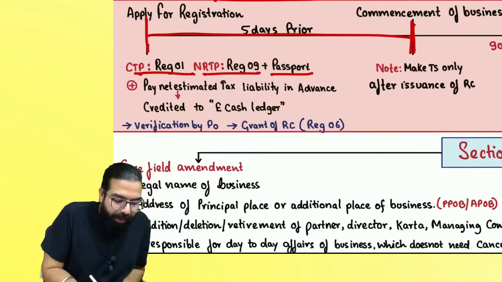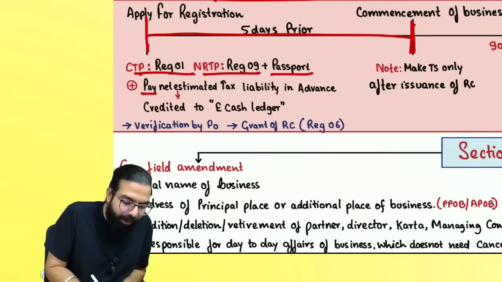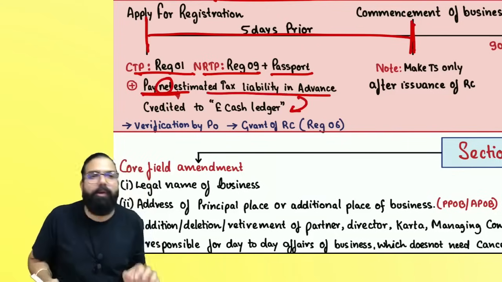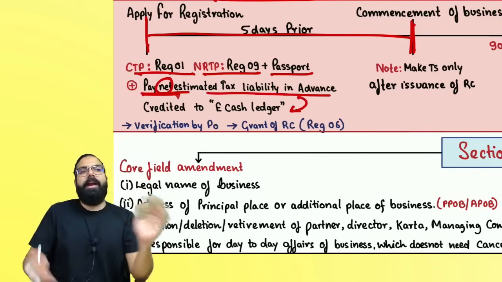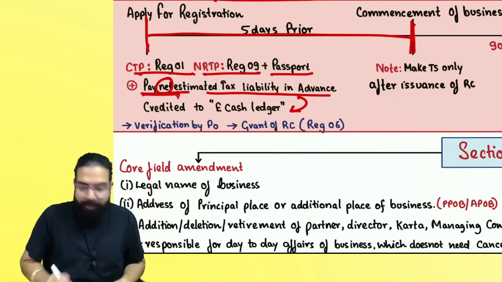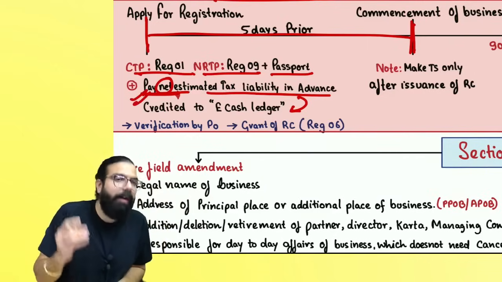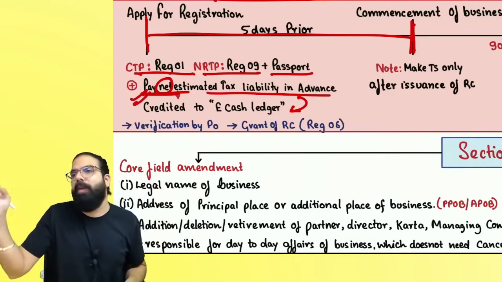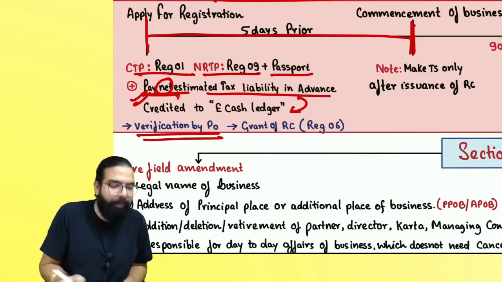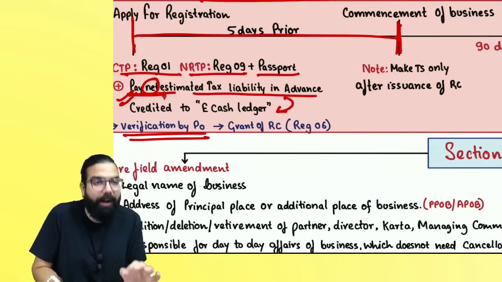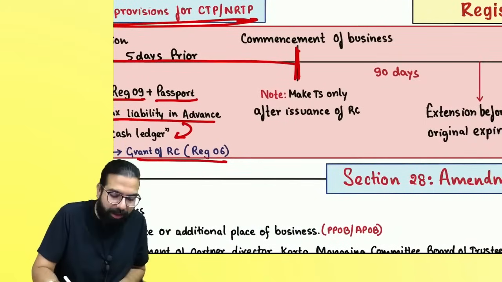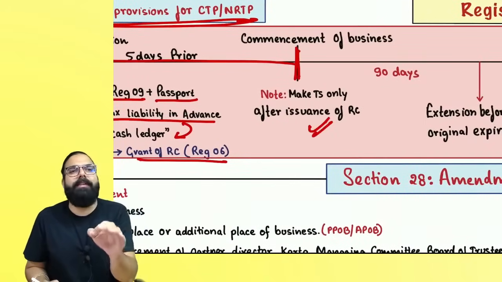And when they are applying for registration, they should always pay what? Net estimated tax liability in advance, and that will be credited to the e-cash ledger. Whenever they make a supply, for every month when they are filing a return, they can use from the e-cash ledger. Once they deposit the advance tax liability, basically net estimated tax liability in advance, verification will be done by the proper officer and registration certificate will be granted. Once they are granted the registration certificate, only then they should start making taxable supply.